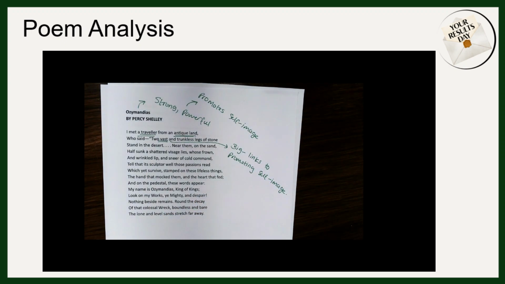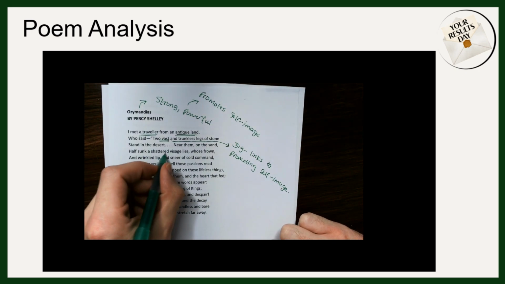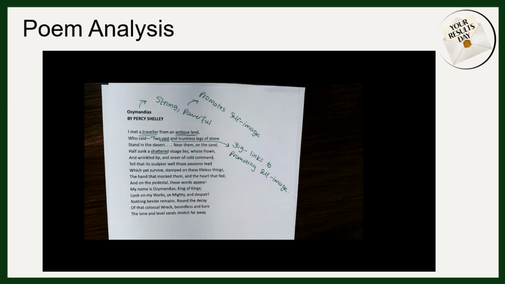We get the impression from the first couple of lines that Ozymandias was somebody who thought a lot of himself. However, the next couple of lines reveal to us that the legs, they stand in the desert, and near them, part of this statue, particularly the face of the statue, is starting to sink into the sand. So here I'd look at words like shattered, which tells us that the statue has been destroyed over time.